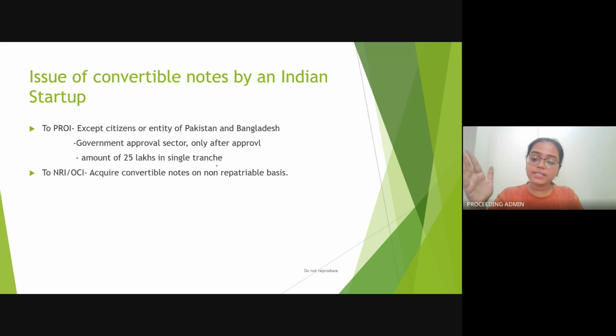But अगर person resident outside India, तो उसके लिए 3-4 conditions, let's go through it. The first condition which I briefly mentioned is person resident outside India, convertible notes के लिए कोई भी हो सकता है except the citizens of Pakistan and Bangladesh. Second is government approval. सेक्टर में अगर आप convertible notes buy करना चाहते हो, then it should be only after receiving approval from government, and the amount should be of at least 25 lakh in single tranche. That means the 25 lakh is the minimum amount for buying the convertible notes issued by an Indian startup.